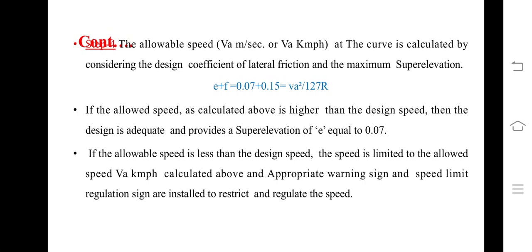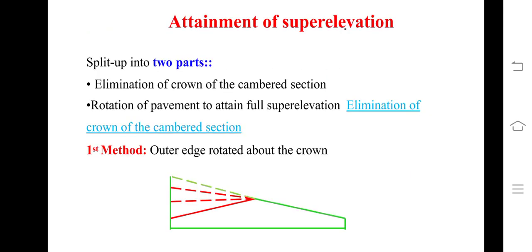Okay. So depending upon this we have several numericals also, which we have to solve. So probably in the next class we'll try to solve some numericals. Before that we will study how to attain this super elevation.